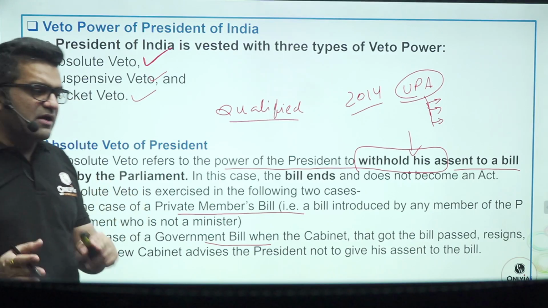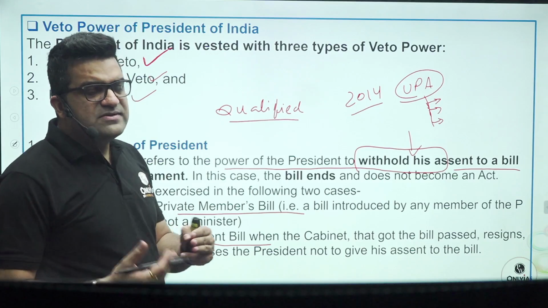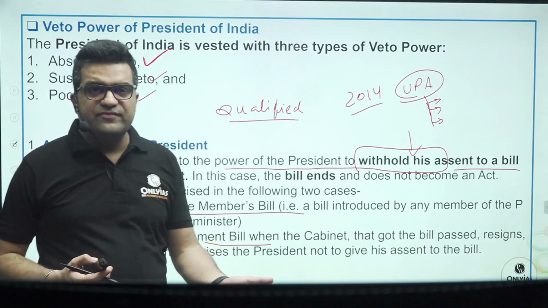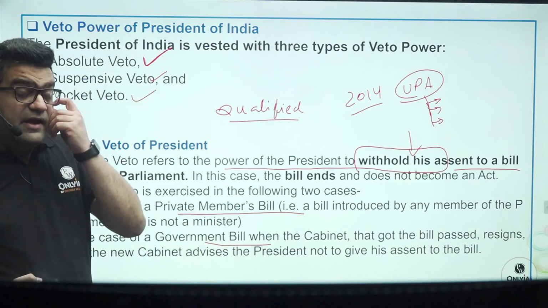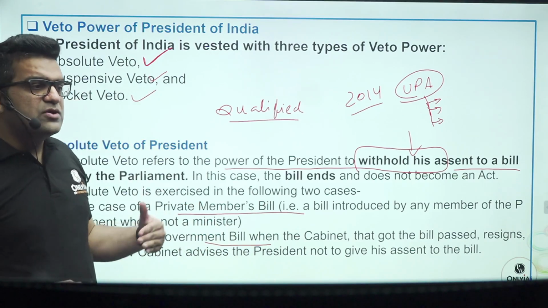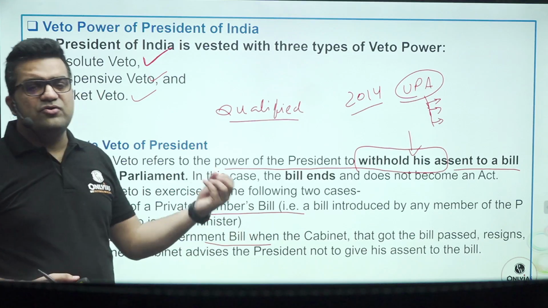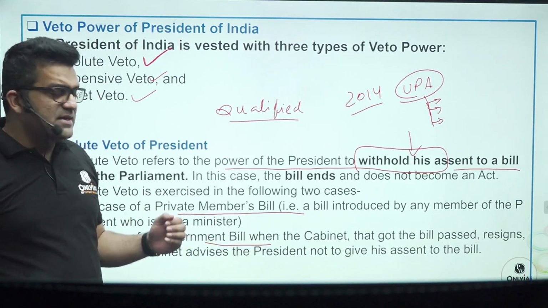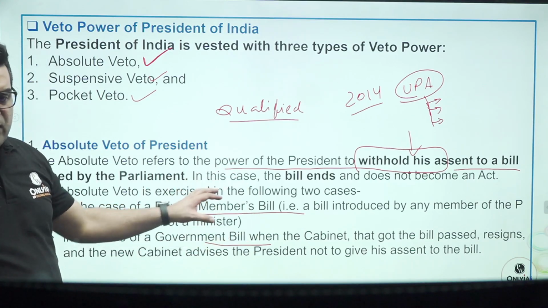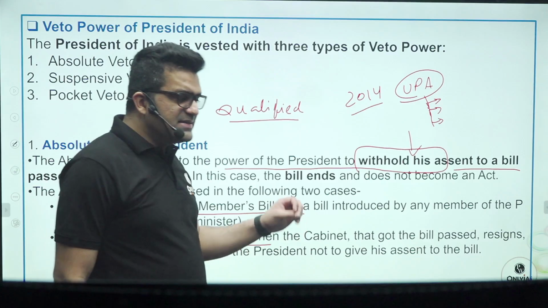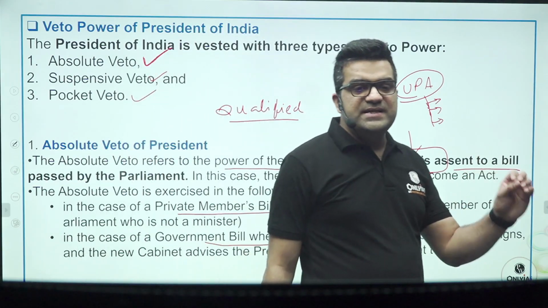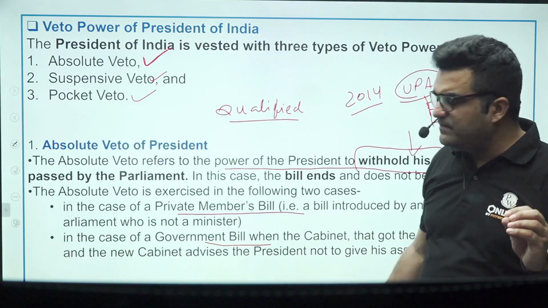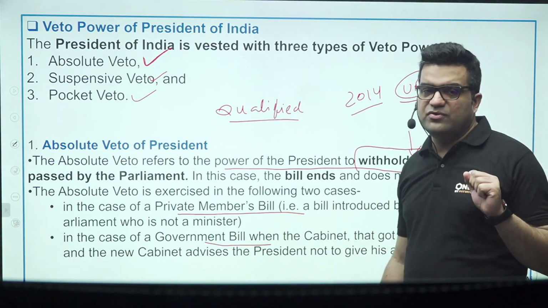After 2014, the BJP government decided not to proceed ahead with the bills. If they had decided not to make the Lokpal bill into a law, or not to pass the Whistleblowers Act, they could have advised the president to exercise absolute veto, or the president can out of his own discretion exercise this absolute veto also.